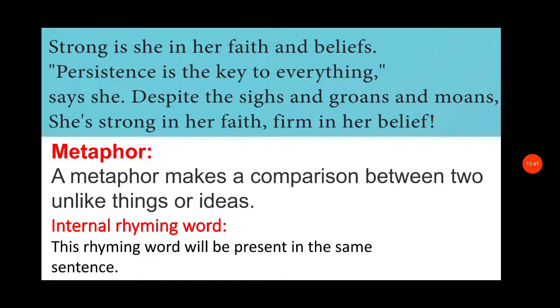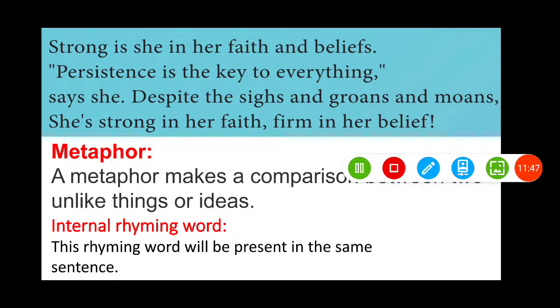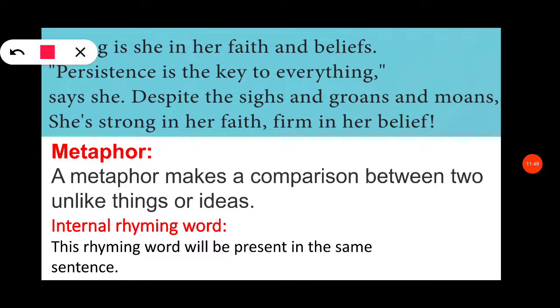So in the third stanza, metaphor is also present. We can see in which line. See, "persistence is the key." Here "persistence is the key" is used as a metaphor. What is persistence? Determination. So here the persistence, that is the determination, is compared to the key, the key to everything.